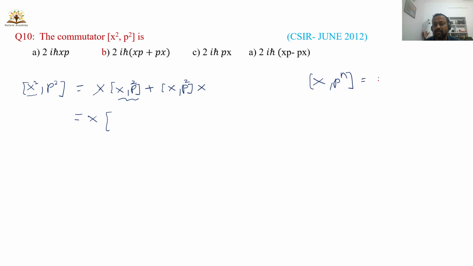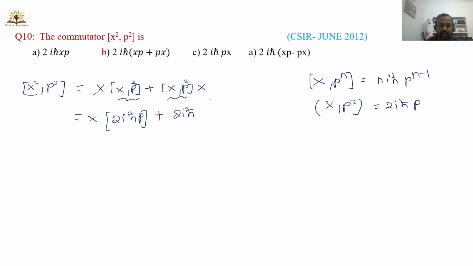The formula is n into iħ p to the power n minus 1. Here we have p squared, so the formula is 2 into iħ p. So this one is simply 2iħ xp plus again 2iħ px. Therefore take 2iħ common, you will get xp plus px. So this is the correct option. Which one is the correct option? Option B is the correct one. This is very simple.